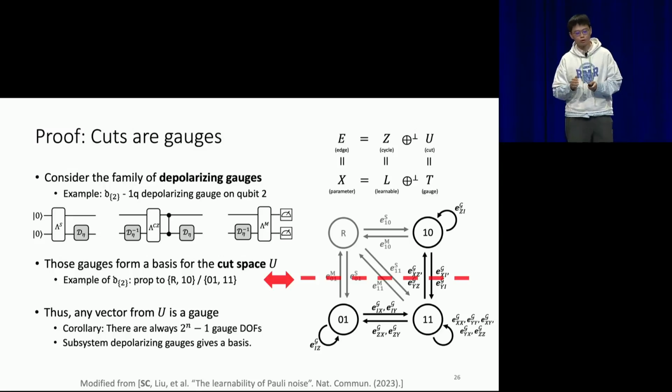And as a corollary, you can see that in this kind of complete Pauli noise model, there are always 2^n minus 1 gauge degrees of freedom. And all those subsystem depolarizing gauges give a nice basis for this cut space.